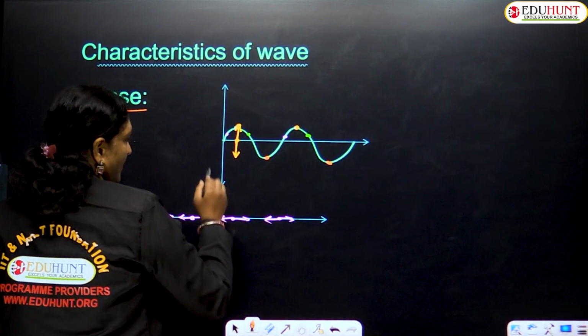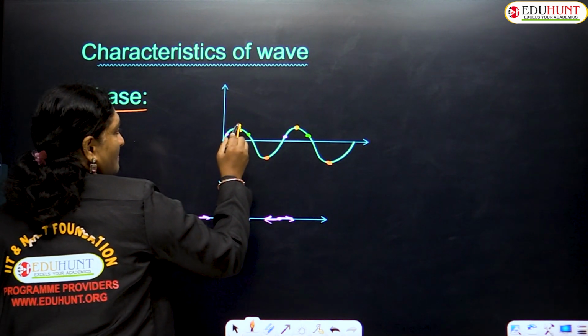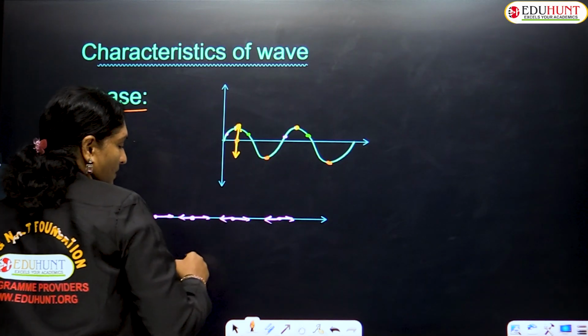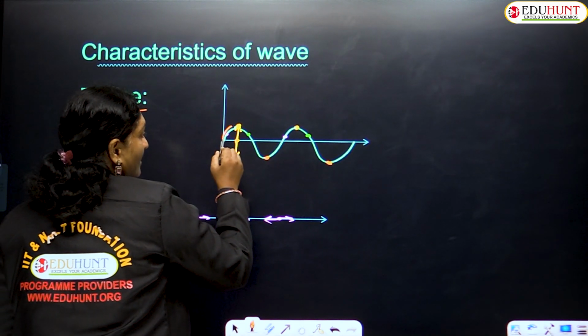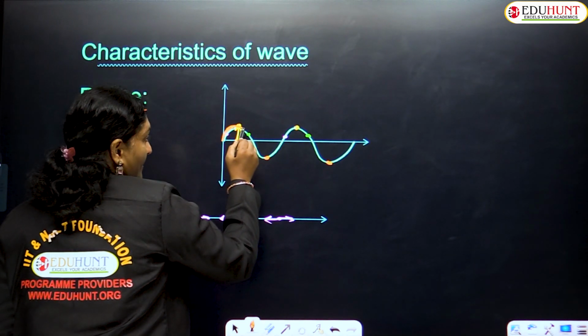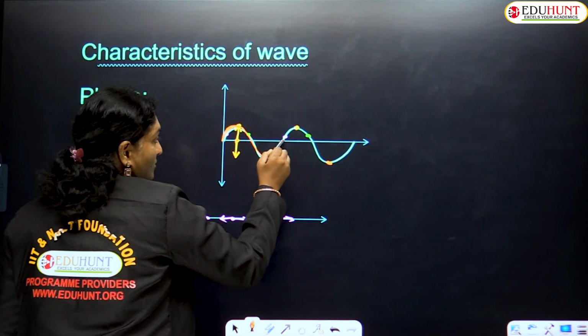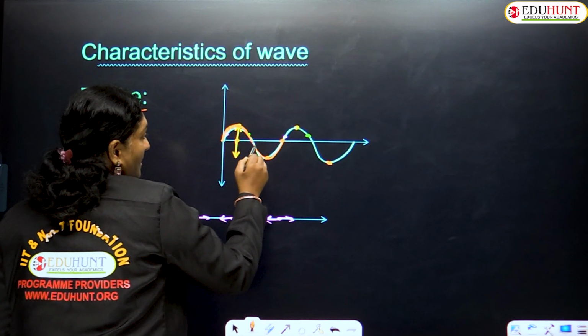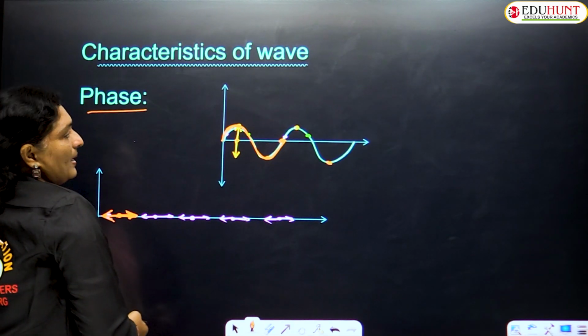In other words, I can also explain the same like this, children. Here if you consider the particle, from the mean position it goes to one extreme position, comes back, and goes down again. Meanwhile, what happens is a complete wave. Wherever it starts from, it goes to the extreme position, again to the mean position, and one more extreme position, again to the mean position. It starts from the mean position, covering both sides, coming back to the same mean position.